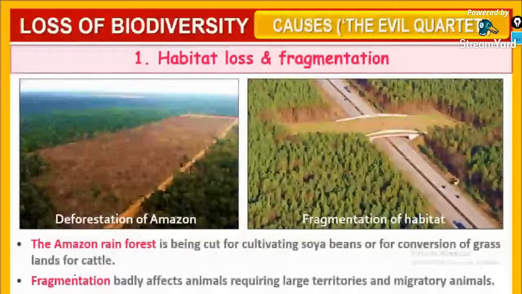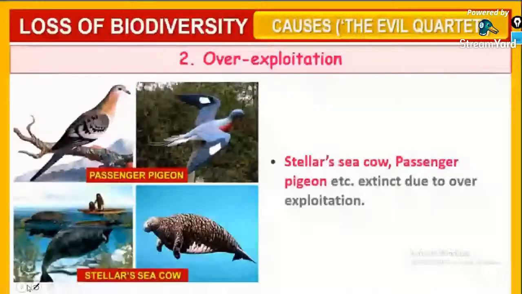Second thing is the overexploitation. Very important: Steller's sea cow. We have already studied about this. Steller's sea cow and passenger pigeon are extinct due to... They will ask you an MCQ like this. This is a previous year NEET MCQ question.